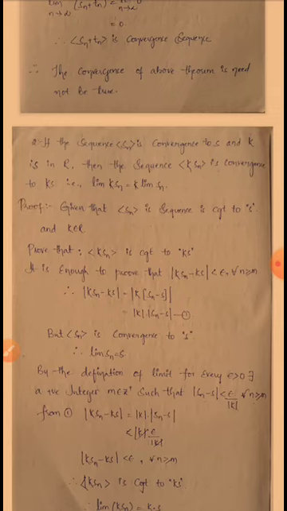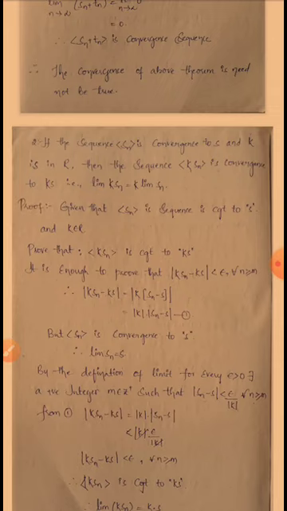So for this we have to use the definition of limit: for every epsilon greater than 0, there exists a positive integer m belonging to Z plus, such that mod Sn minus S is less than epsilon by mod K for all n greater than or equal to m. Okay, so from 1 I am writing mod K into Sn minus Ks is equal to mod K into mod Sn minus S.